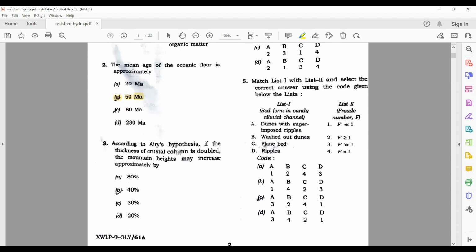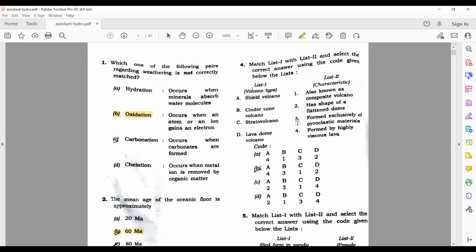Now, according to Airy's hypothesis, if the thickness of the crustal column is doubled, the mountain heights may increase approximately by 40%. You guys can calculate it yourself also. The next question, match list 1 with list 2. First is shield volcano, A. A matches with formed by highly viscous lava. So A with 4. So the correct option here is option B, because cinder cone volcanoes are formed exclusively of pyroclastic materials. So its answer is B.